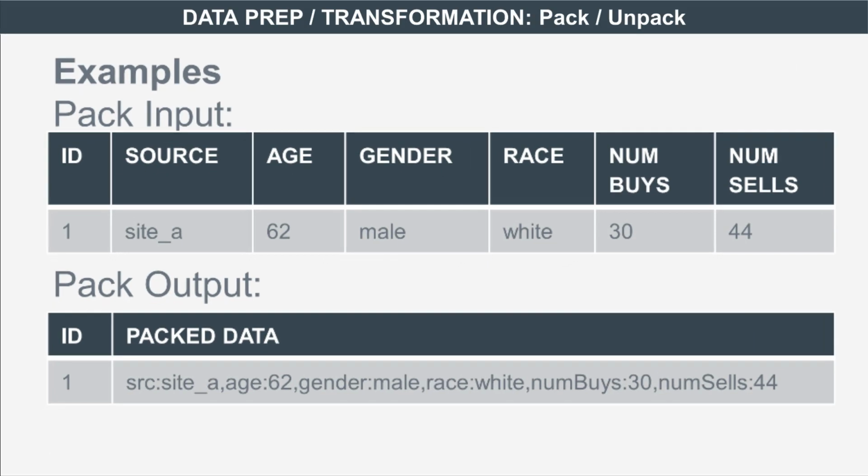It merges all of these things into what looks like a stream of consciousness line, right? Source, side, age 62, gender male, race white, num bys, and so on. Now, this looks like unstructured text in some ways, and it is. If you apply the pack function, it simply takes all of the existing unpacked information, which is in columns, and packs it and puts it in this kind of a line, which is good if you want to store all the information and free up some space on your infrastructure.